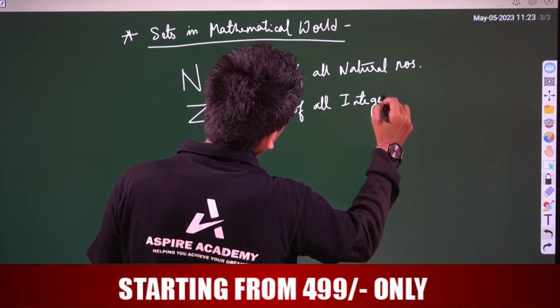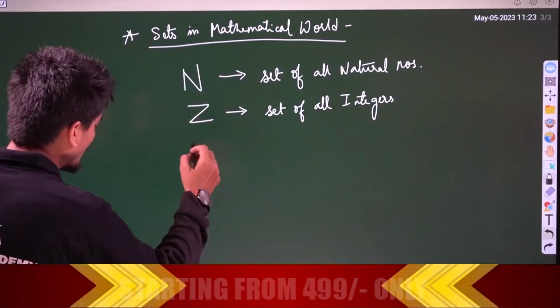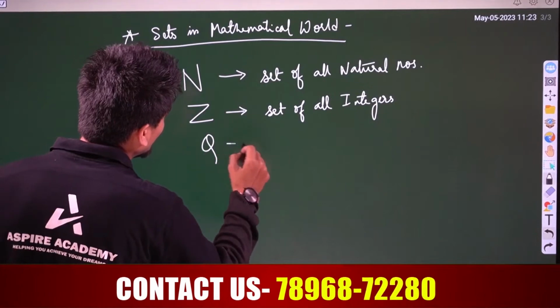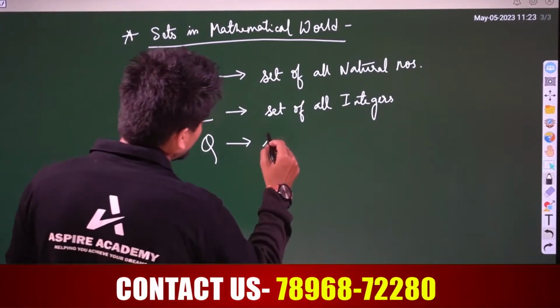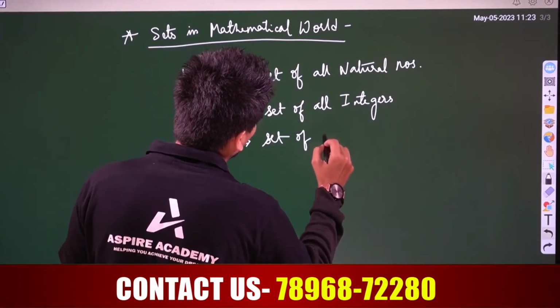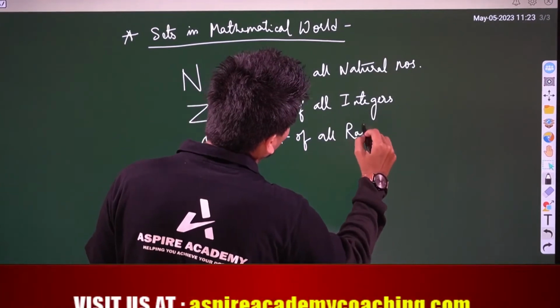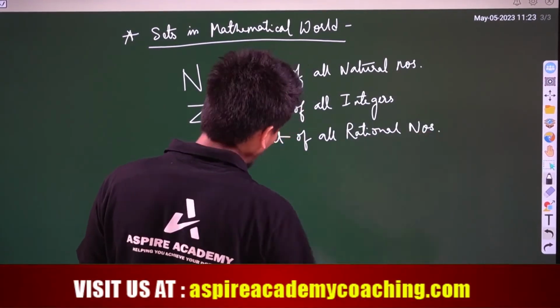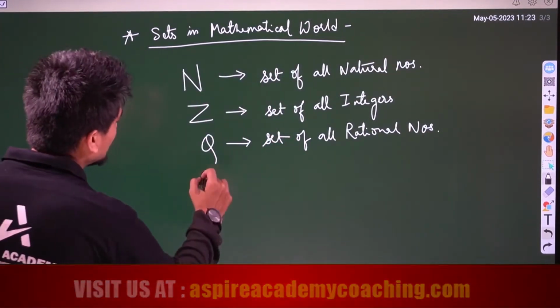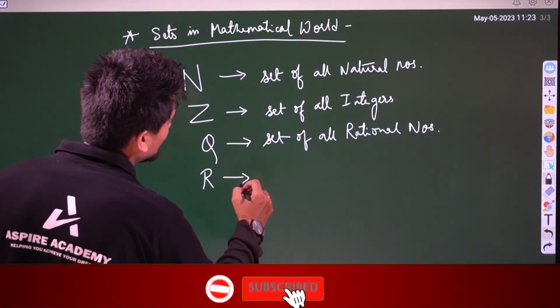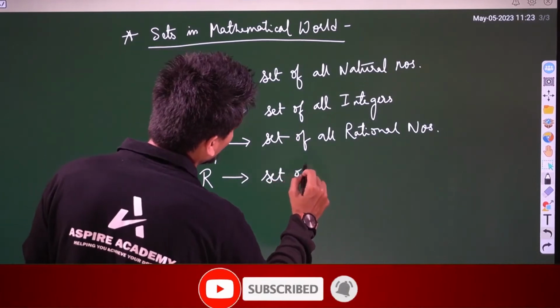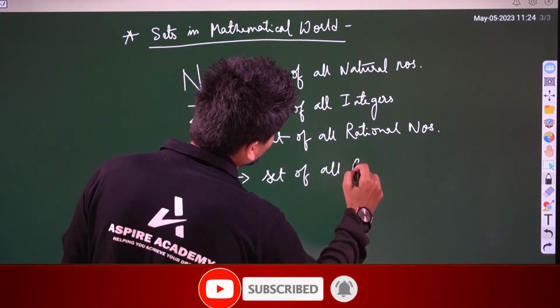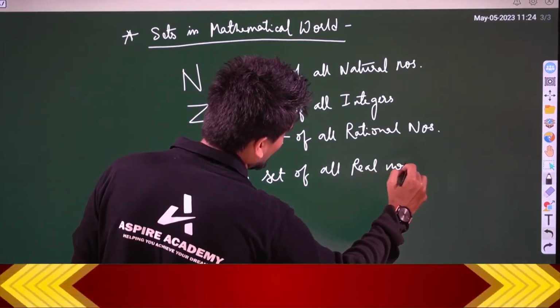Next, we have Q. Q is nothing but the set of all rational numbers. And R is nothing but the set of all real numbers.